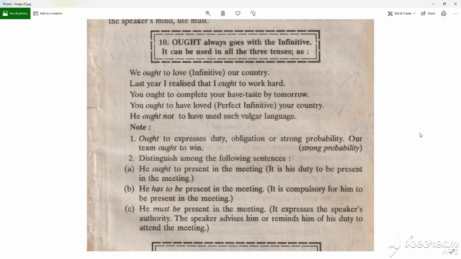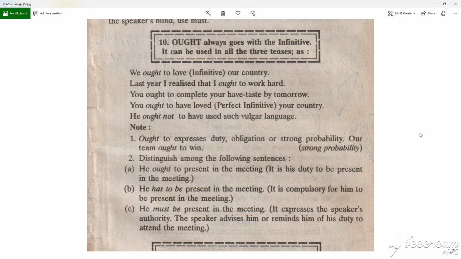Now we will come to the ought. It always goes with the infinitive. It can be used in all three tenses, as we ought to love. That's the infinitive. We ought to love our country. Here it's the infinitive verb. Last year I realized that I ought to work hard. You ought to complete your test by tomorrow. You ought to have loved your country. It's a perfect infinitive. He ought not to have used such vulgar language.